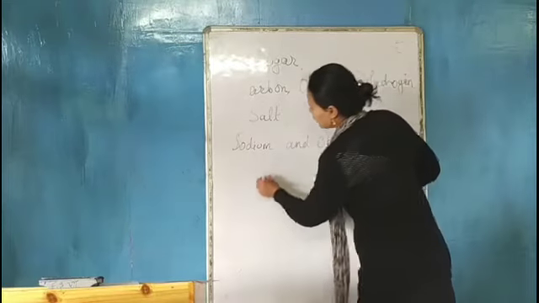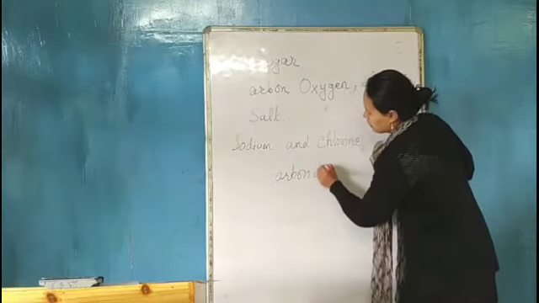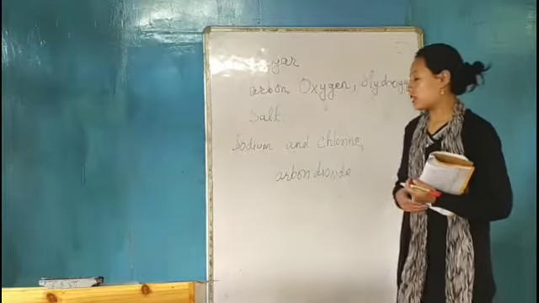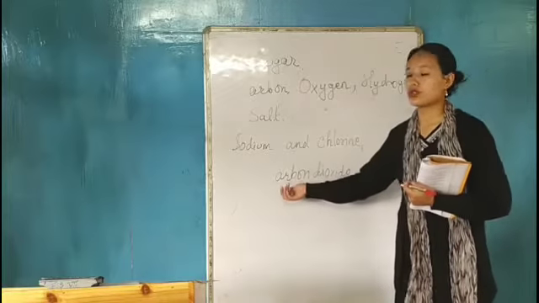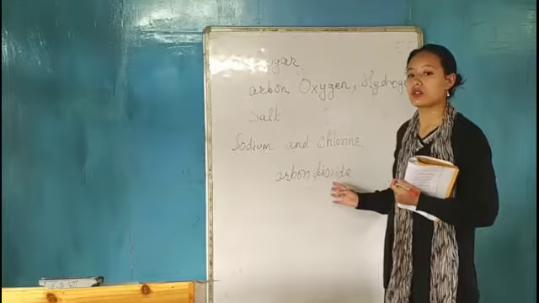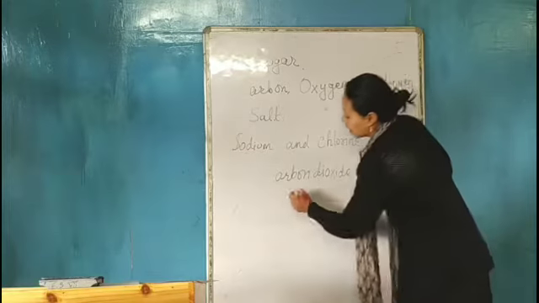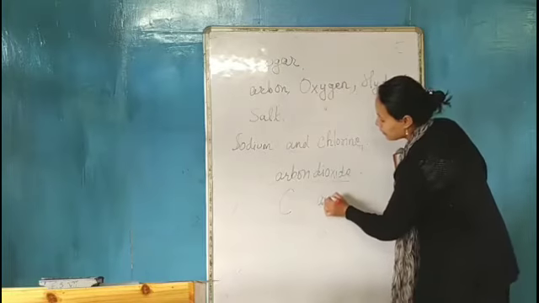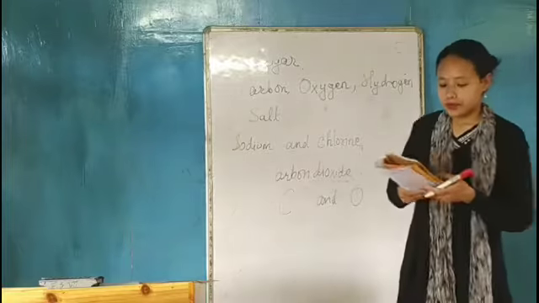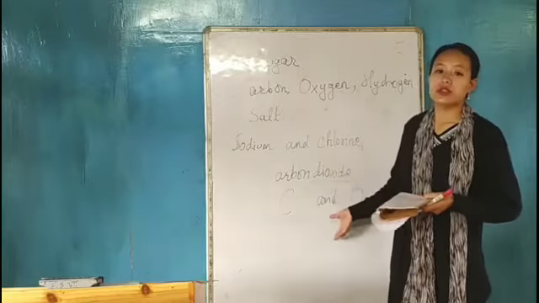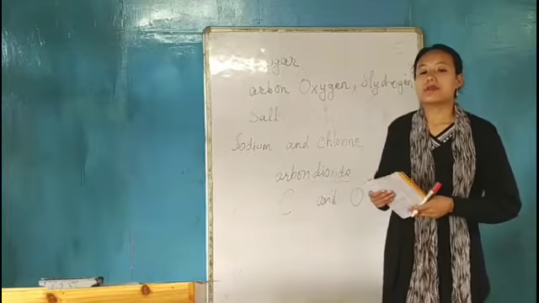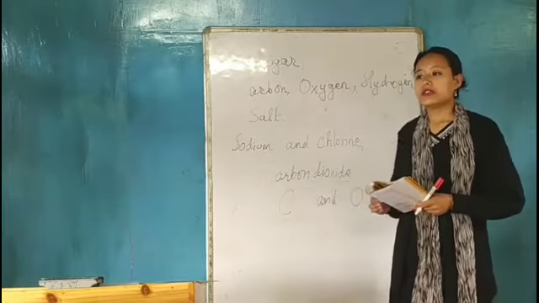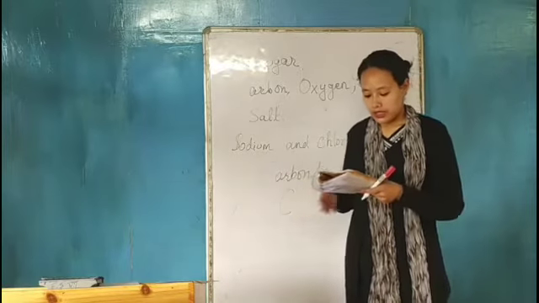Another example is carbon dioxide. Whenever we burn any substance, we get smoke, and that smoke is actually carbon dioxide, which is also an example of a compound. In carbon dioxide, we get elements like carbon and oxygen. So from here, I want to conclude that a compound is a substance which is made up of two or more elements and which gives a substance with new properties.